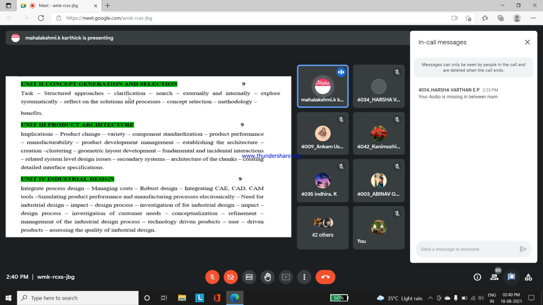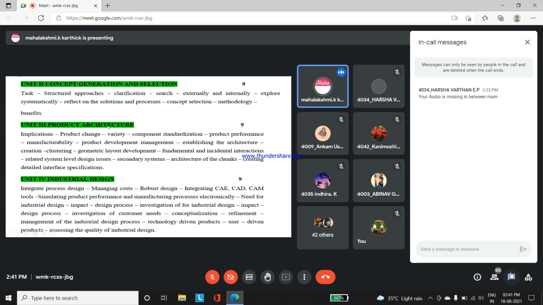So you will understand some structural approaches, what has been done in previous inventions of products, and how they started new inventions. Those things we will understand in this. What are the strategies we have to follow for creating a product, like sketching work, and who all are involved in checking whether the product concept is good or not. Externally, examiners will be testing, and internally the company's own people will check. So all that we'll learn in this chapter.